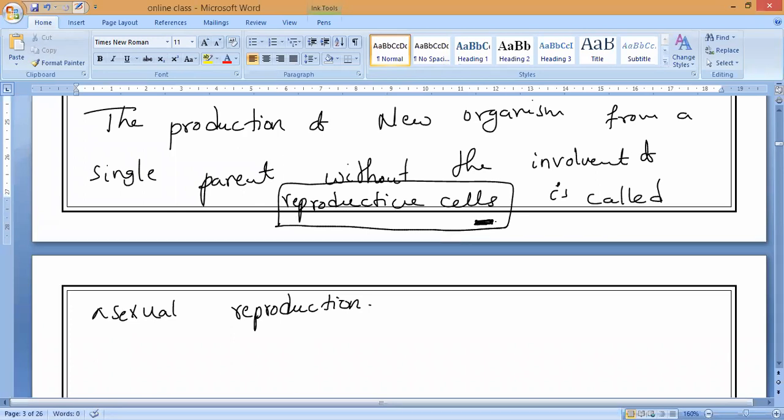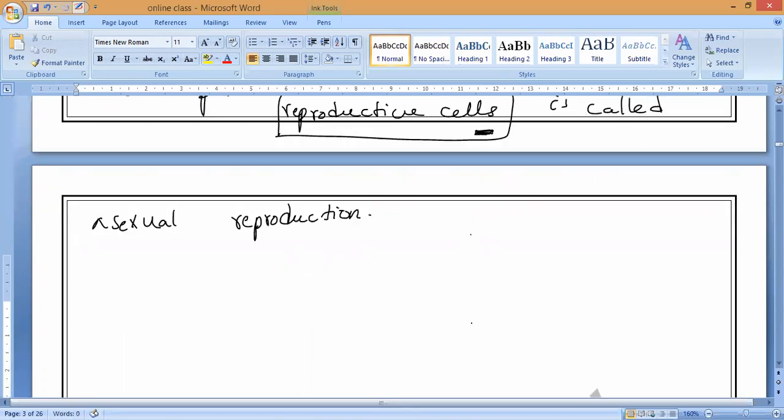That is why it is called asexual reproduction. In asexual reproduction, a part of the parent organism separates off and grows into a new organism.